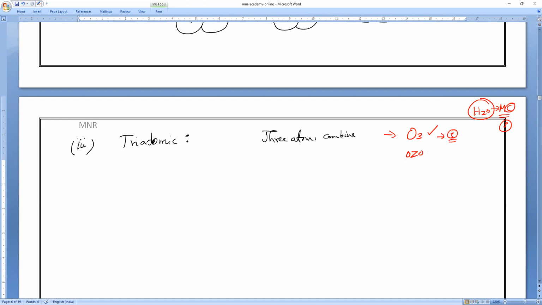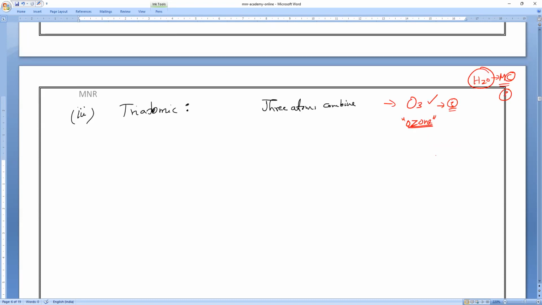Ozone. Triatomic. 3 atoms combined together to form a triatomic molecule. Any doubt, anybody can ask. Next.